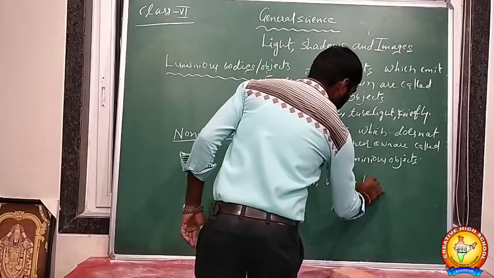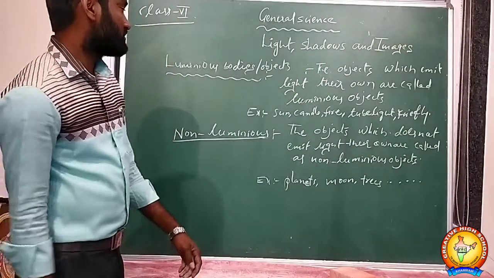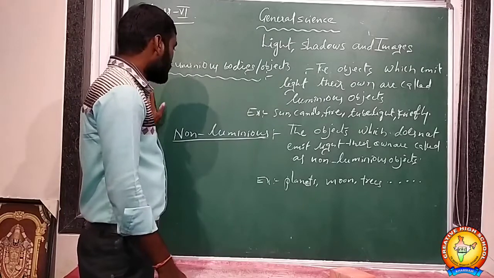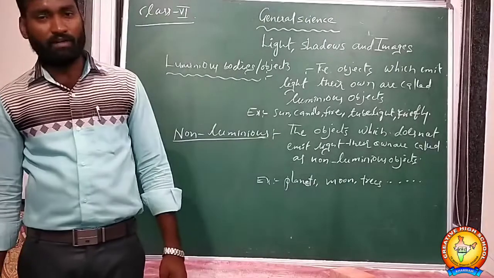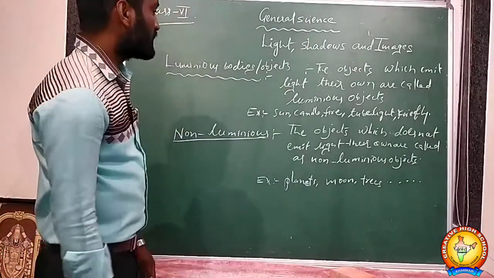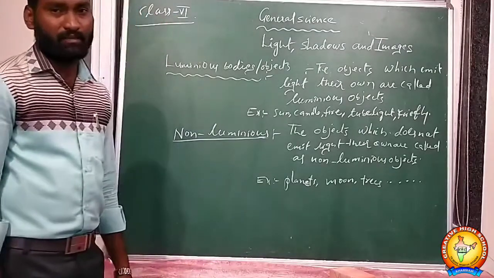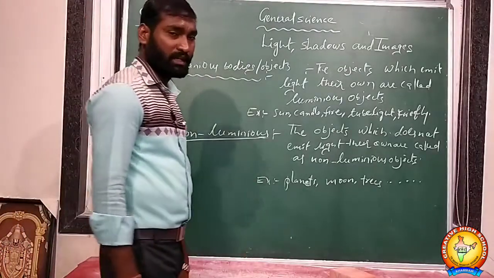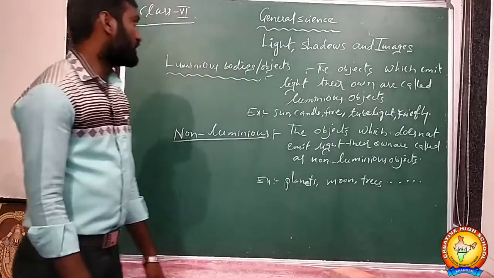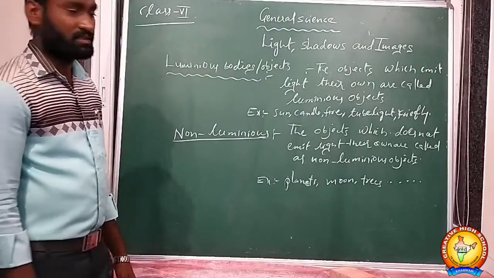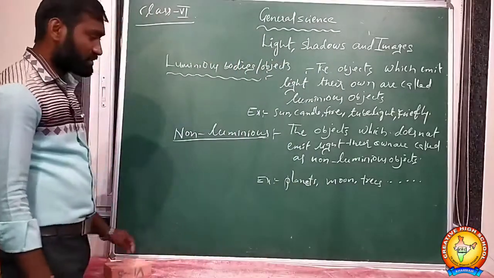Plants, trees, buildings, etc. are all non-luminous bodies. So, luminous and non-luminous: the objects which emit their own light are called luminous objects, like the sun, candle, fire, etc. The objects which do not emit light of their own are called non-luminous objects: planets, moon, trees, buildings, temples, chairs, human body. So this is about luminous and non-luminous bodies. Okay students, copy it in your class work.